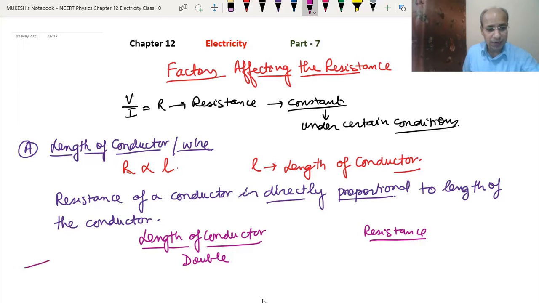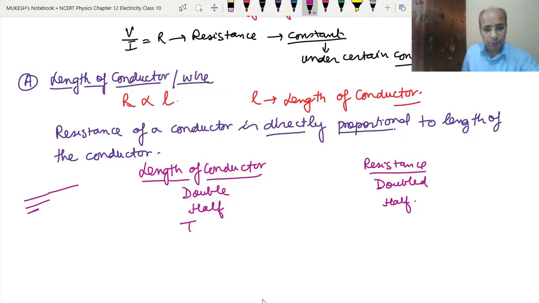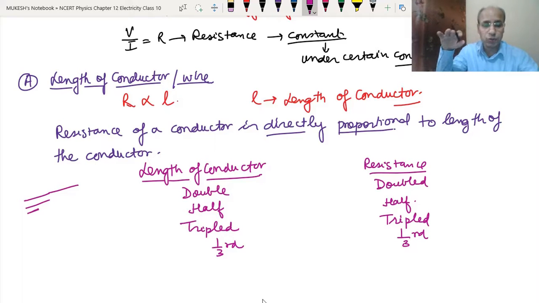Suppose this was the length and now we make the length double, so the resistance will also be doubled. If we make the length of the conductor half, the resistance will also become half. If the length is tripled, the resistance will also be tripled, or three times. If it is made 1/3, then the resistance will also become 1/3. So the resistance of a conductor is directly proportional to the length of the conductor.